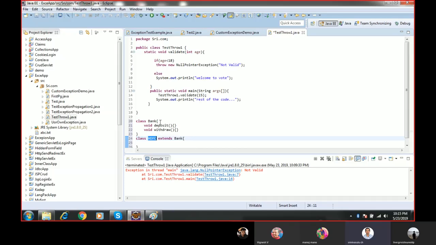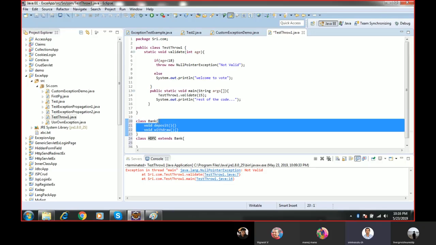See, generally, whatever behavior our parents have, the same behavior gets inherited by the child. Similarly here, whatever the behavior of this bank is, it will get inherited to the HDFC bank.